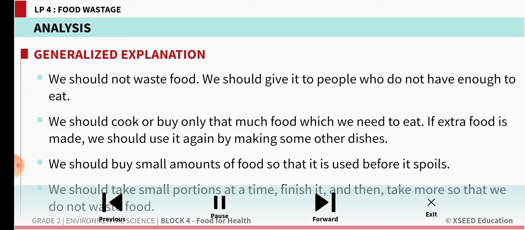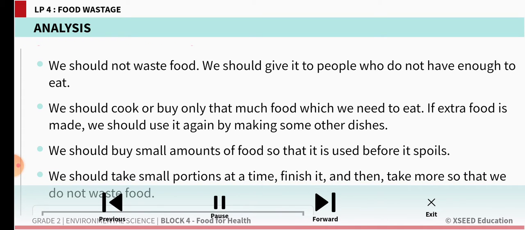Some we saw in the video. See here, we should not waste food. We should give it to the people who do not have enough food to eat. You might have observed them doing this at home. We should cook or buy only as much food as we need. Preparing extra food and throwing it is a very bad habit, and we are wasting the food. We should buy small amounts of food so that it is used before it spoils. We should take small portions at a time, finish it and then take more so that we do not waste